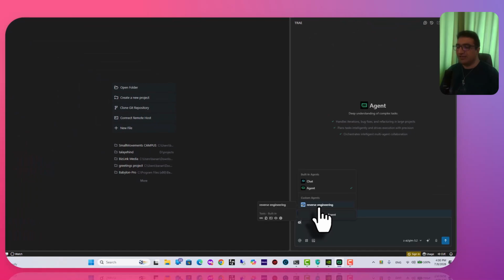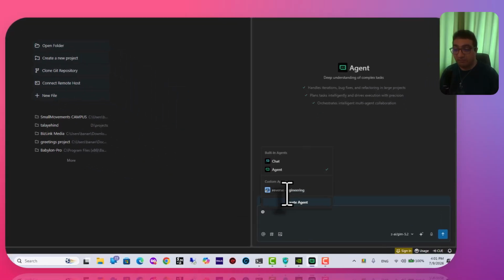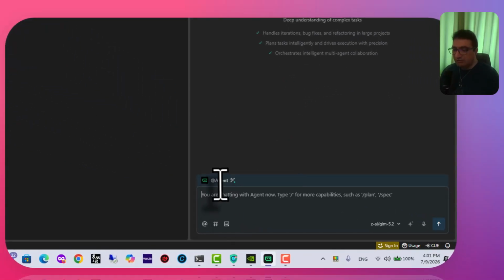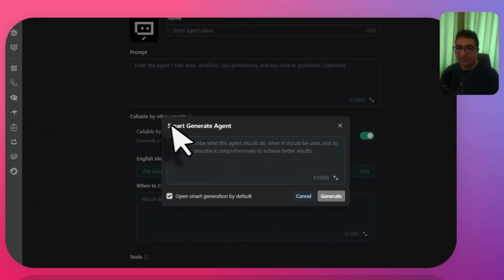I already created a reverse engineering agent. I just wanted to get access to some source code of software in Windows, so I asked the LLM to reverse engineer one of the software inside of it. I just used it and it performed very well. So how do we create an agent? Just click here and create agent, and it already has a smart generate agent. You give it an idea of an agent that you want, and it recreates an agent.